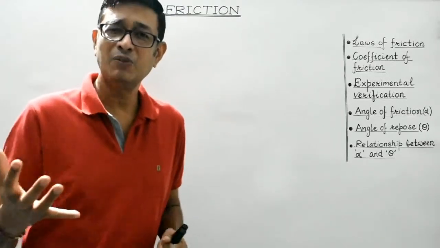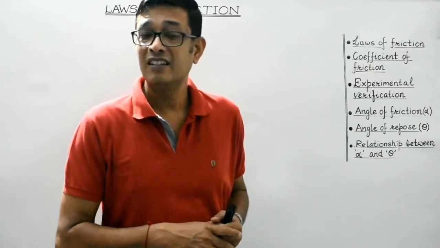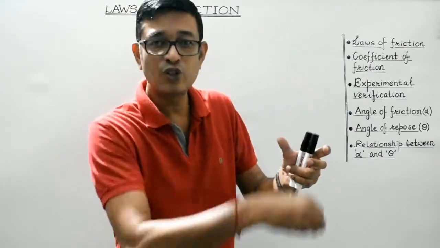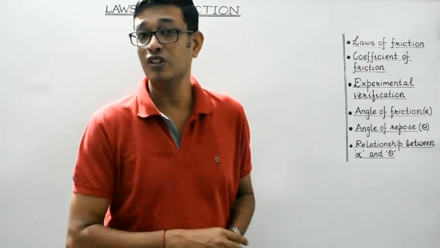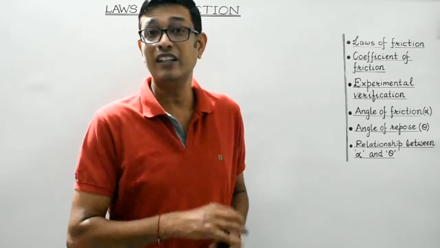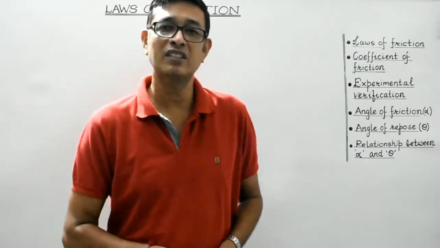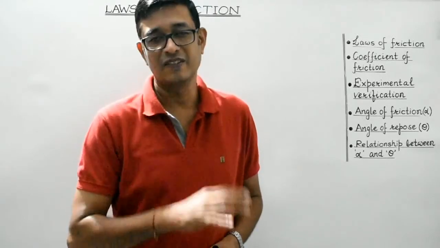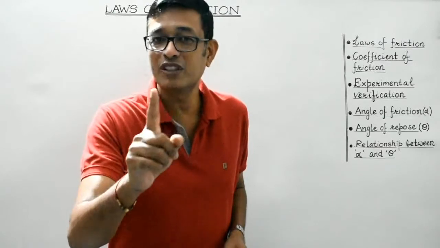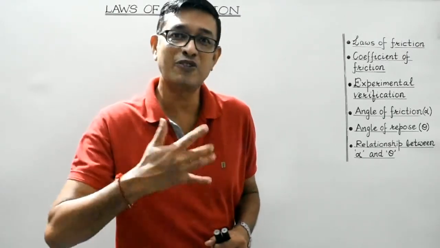Then students, it is much easier to hold an earthen pot, and if you try to hold a greasy glass, then it will tend to fall down, isn't it? Because a greasy glass offers very less resistance or less friction. So basically what I mean to say is that, students, the force of friction does depend upon the nature of the two surfaces in contact, and obviously their state of roughness.